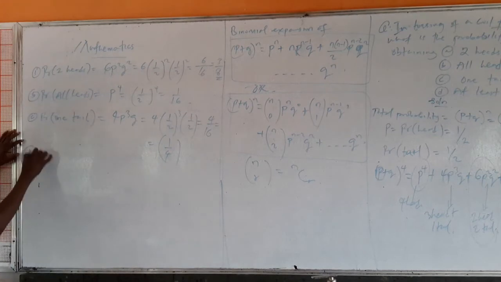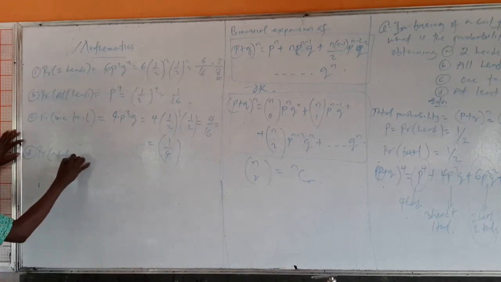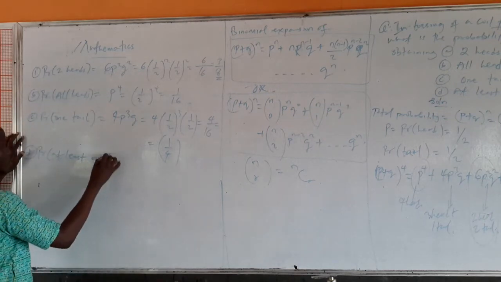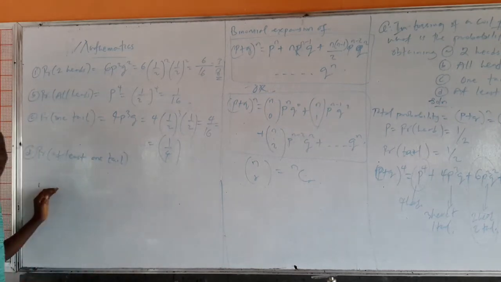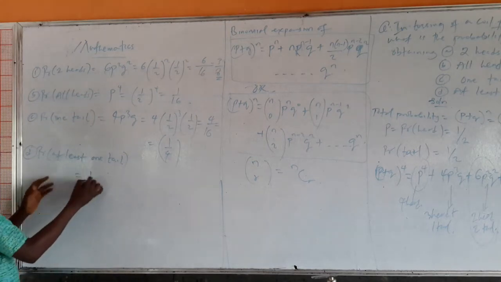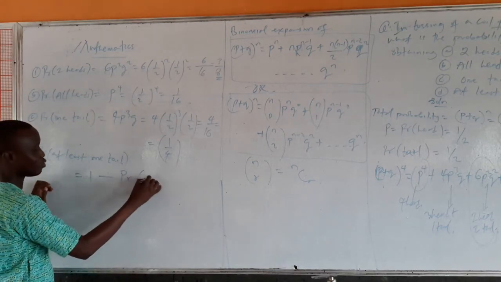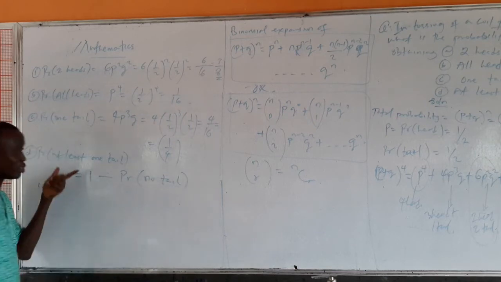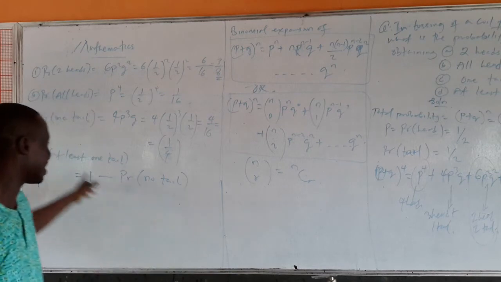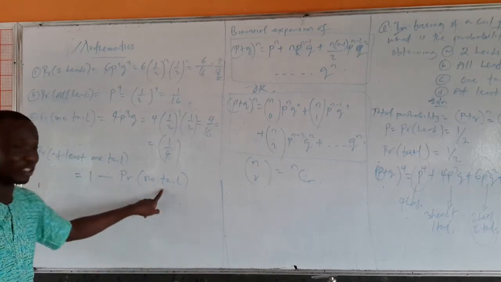And the last but not least is probability of getting at least 1 tail. Remember I told you, probability of getting at least 1 of something is 1 minus probability of none. 1 minus probability of no tail. Don't forget, probability of getting at least 1 head is 1 minus probability of no head. Probability of getting at least 1 tail is 1 minus probability of no tail.